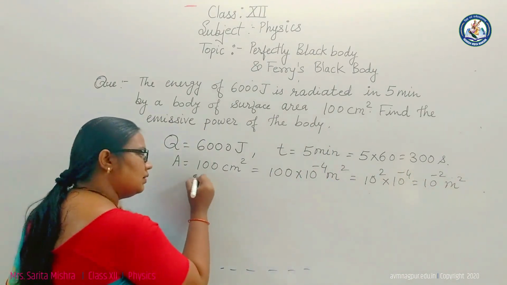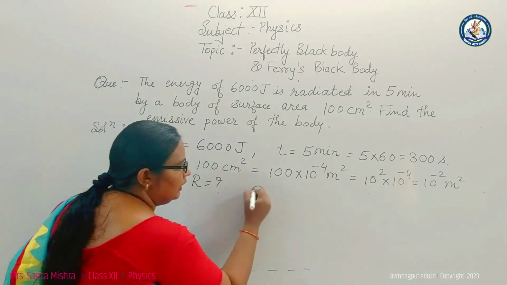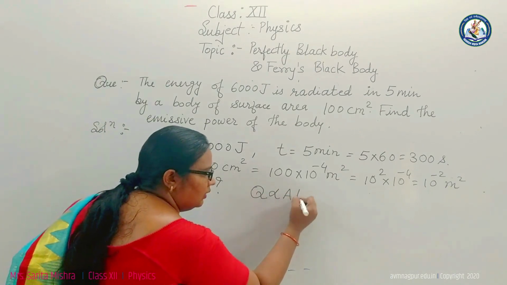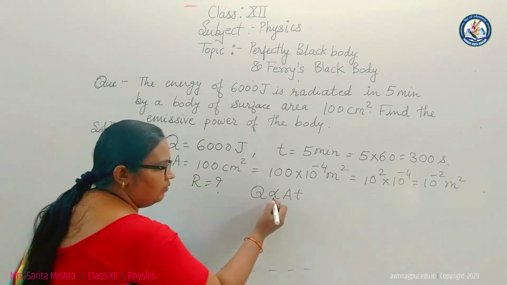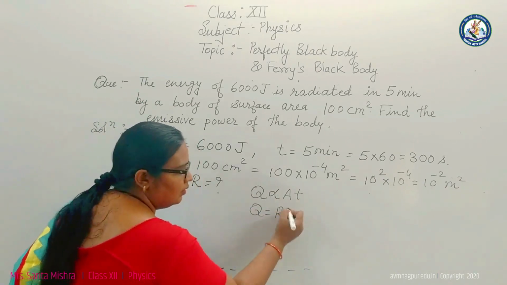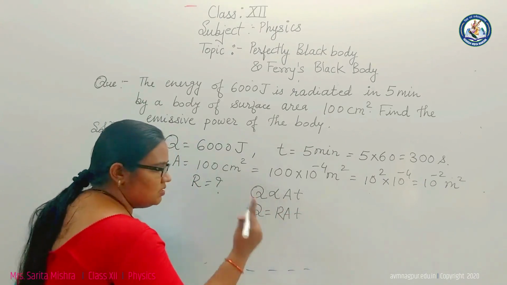Emissive power is represented by R. As we know that the total heat energy radiated is directly proportional to the area and the time duration, right? And when we remove this proportionality sign, R is nothing but the radiant power or emissive power.